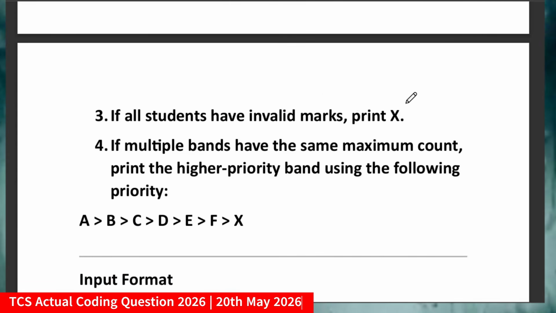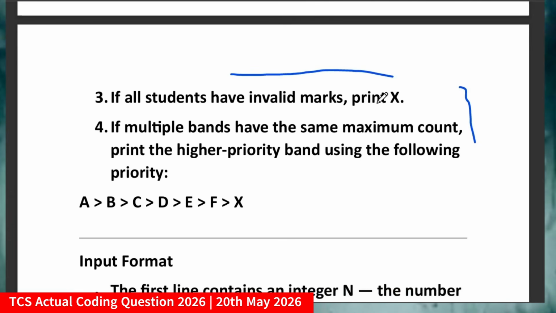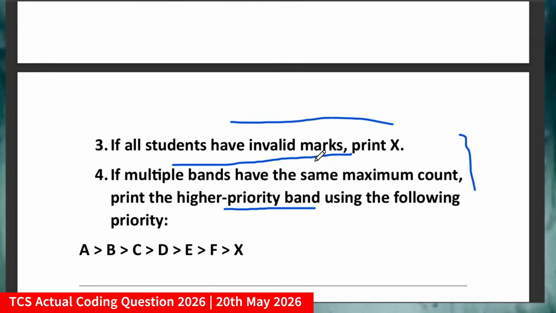Let me just discuss some more points. The third condition was: if all students have invalid marks, print X, which is also edge case handling. And if multiple bands have the same maximum count, then print the higher priority band using the following priority. That means if multiple bands have the same maximum count, like band A and band B both have the same maximum count, like 4, then you have to print according to the priority order. The priority order they have clearly defined is A greater than B, greater than C, greater than D, E, F and X respectively. So this was the question.